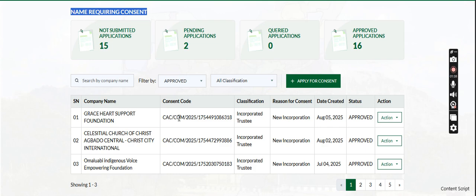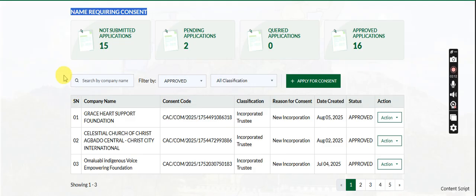I'm sure you know that this new portal is all about trial and error. We keep on trying and making errors so that we can share with you guys, and you also share with us your experience and how you solved the problem. That's how we've been helping each other since the CAC AI Portal upgrade. Also in this video I will show you how to do your NGO name reservation. Let's see how far we can go with that.